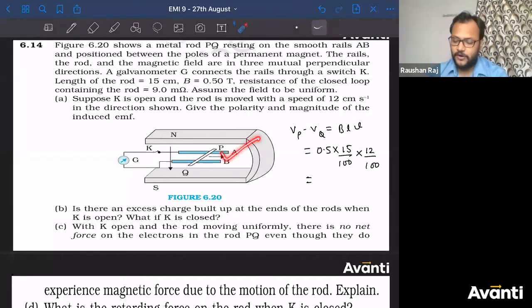We have already solved this kind of problem, right? There, the magnet was not given, directly B was given, and exactly the similar condition was there.